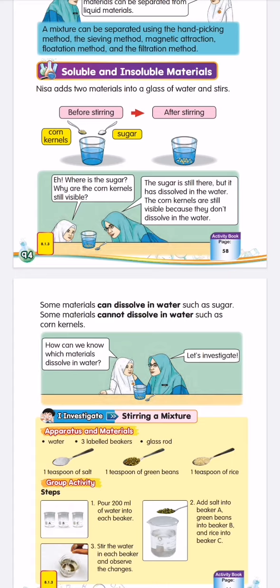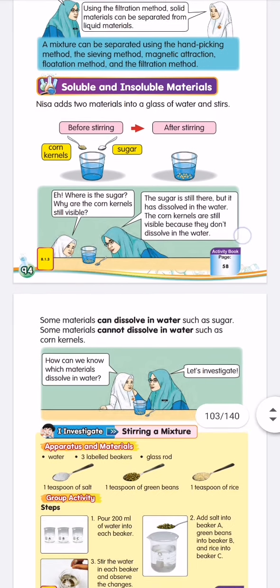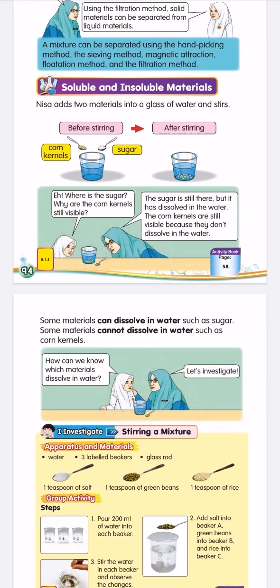Nisha adds two materials to the glass of water and stirs. Before stirring, after stirring. So what did she put inside the water? She put corn kernels and sugar. So what will happen? Please predict. What do you think will happen to the corn kernels and sugar? Which one will dissolve in water and which one will not dissolve in water?